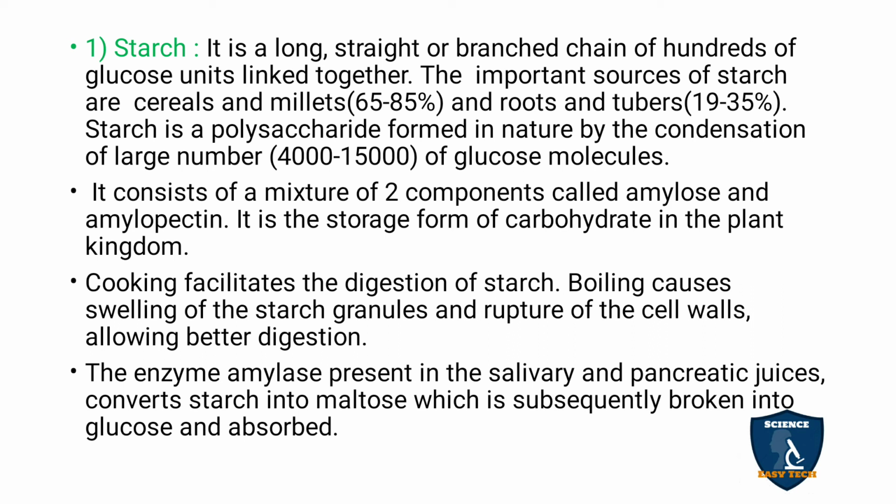It consists of a mixture of two components called amylose and amylopectin. Starch is the storage form of carbohydrate in plants. In animals it is stored as glycogen, we know, but in plants starch is the storage form of carbohydrate.